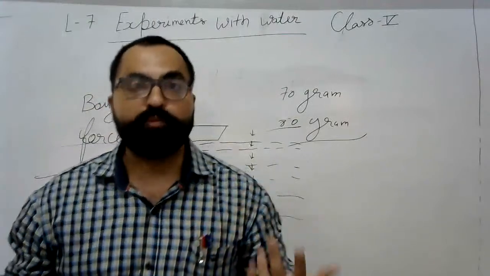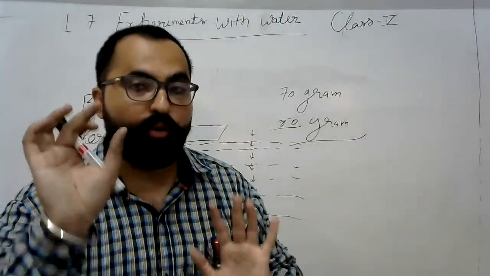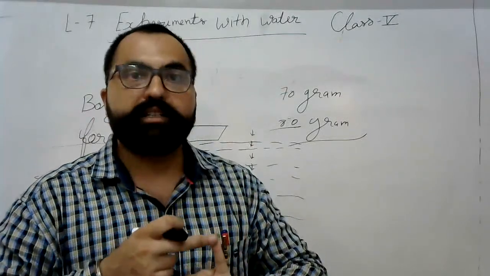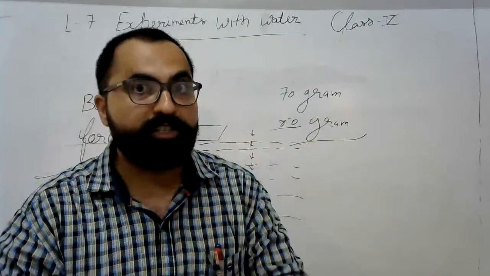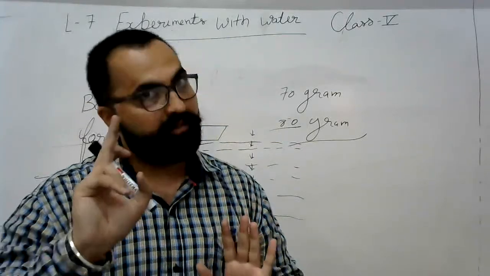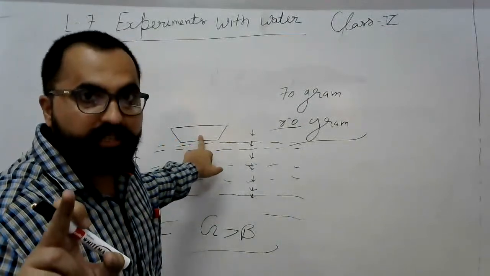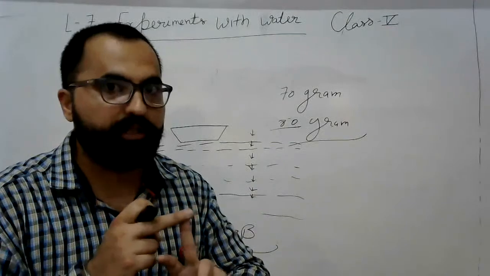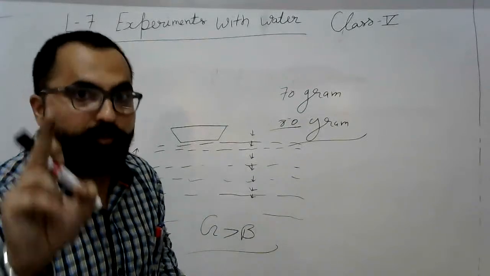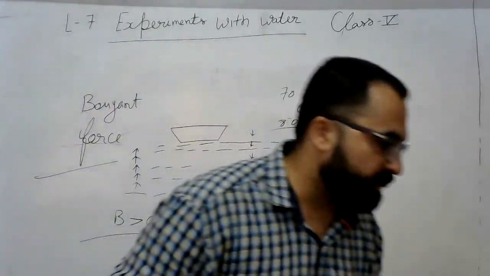When we are in the swimming pool, when we are swimming, moving our hand or leg, it means we can swim only if we displace more water than our body weight. That is the logic behind the cruise ship. A cruise ship displaces more water than its weight, so it floats. But the concept changes here. First we read that things denser than water sink, but a ship is denser than water. It floats because it displaces more water than its body weight. So I hope now you understand.